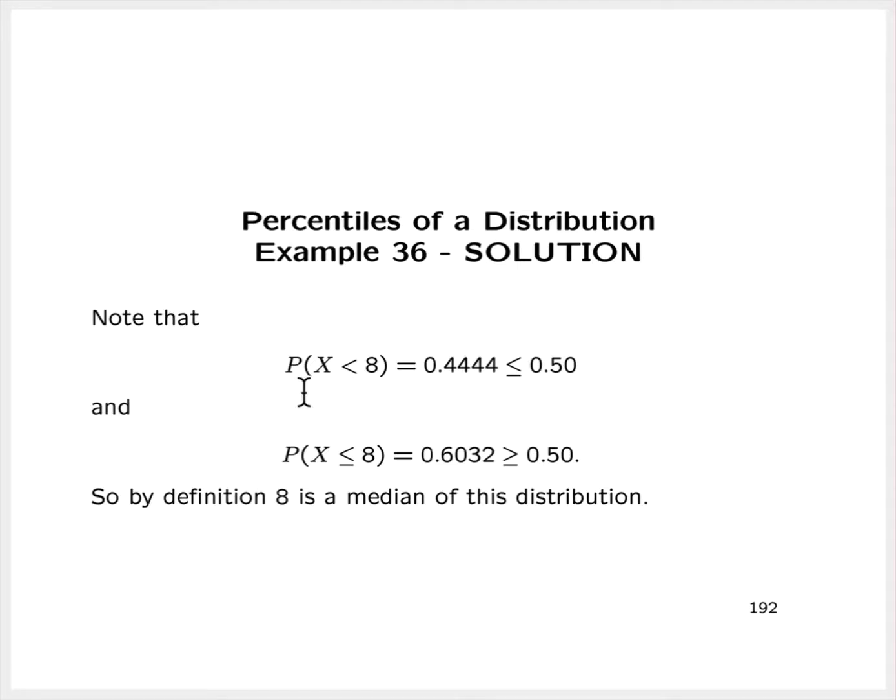Note that the probability that x is strictly less than 8 is equal to 0.4444, and that is less than or equal to 0.5. The probability that x is less than or equal to 8, so we're looking at that same value, is 0.6032, and that is in fact greater than or equal to 0.5. Because both of these conditions are satisfied, the real number 8 is by definition a median of this distribution.